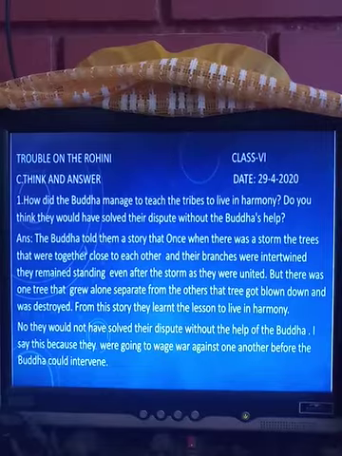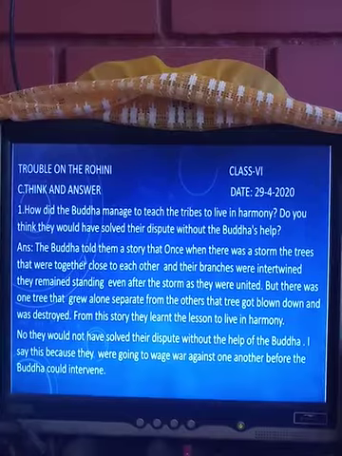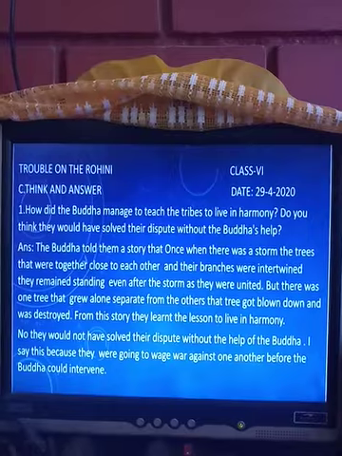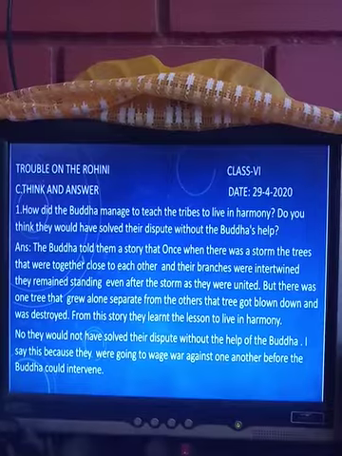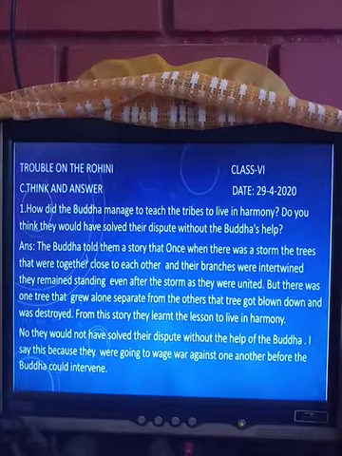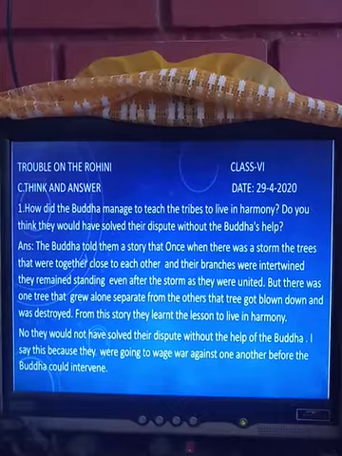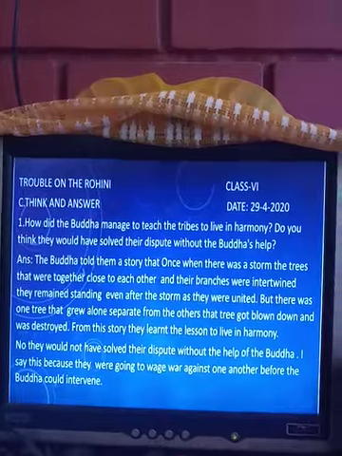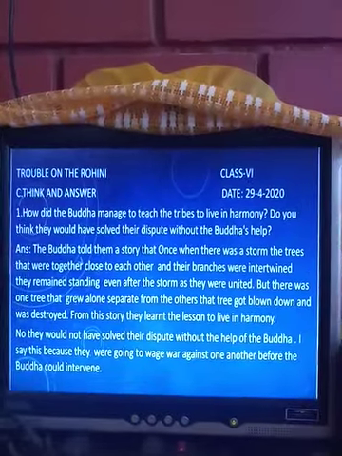The answer is, the Buddha told them a story that once when there was a storm, the trees that were together close to each other and their branches were intertwined, they remained standing even after the storm as they were united. But there was one tree that grew alone, separate from the others. That tree got blown down and was destroyed. From this story, they learnt the lesson to live in harmony.